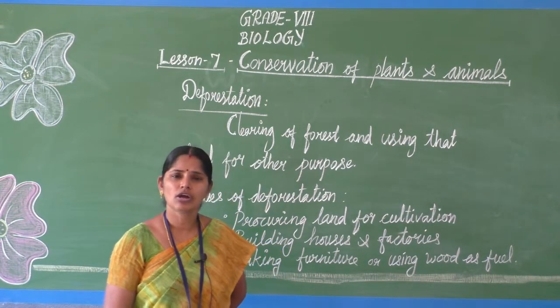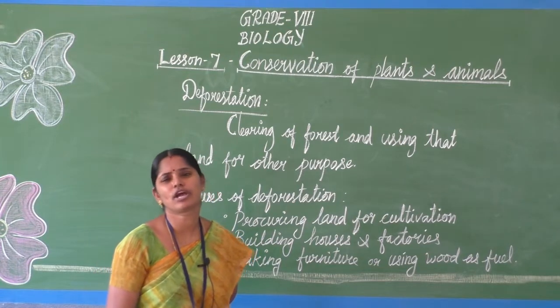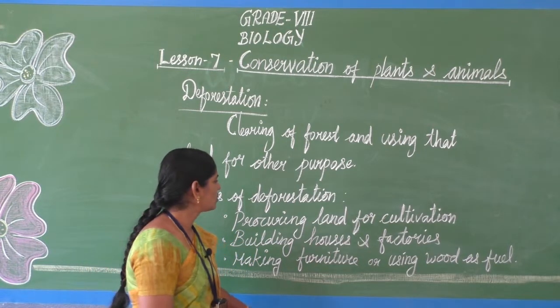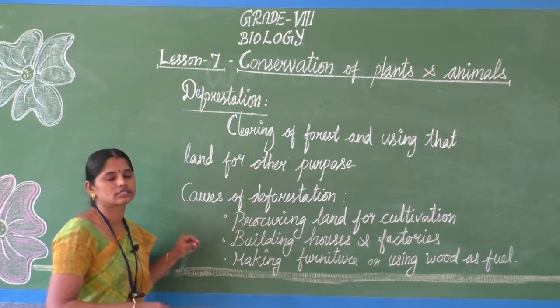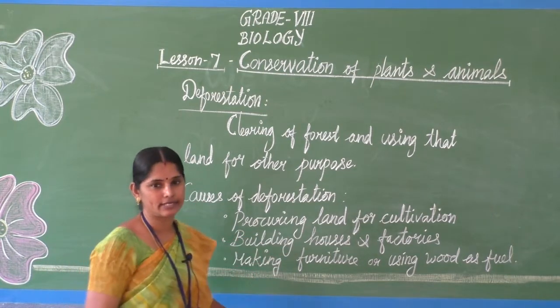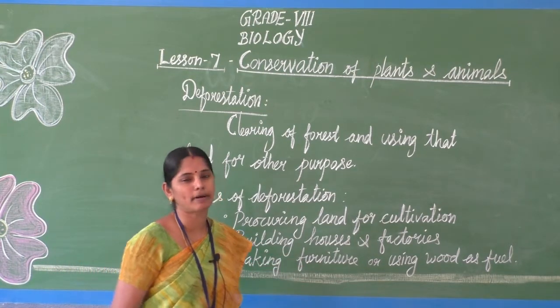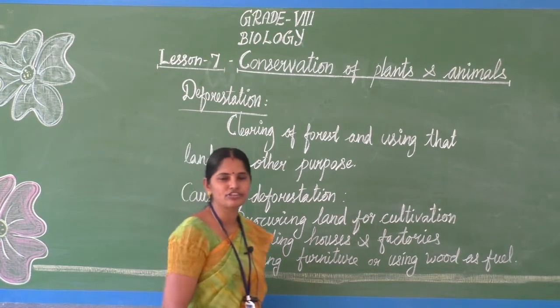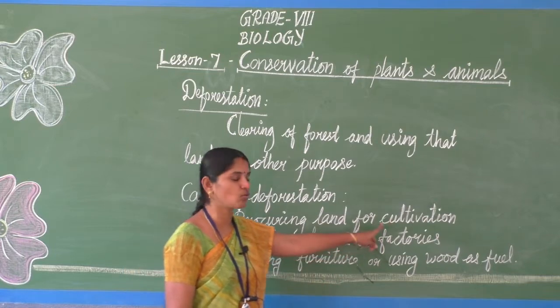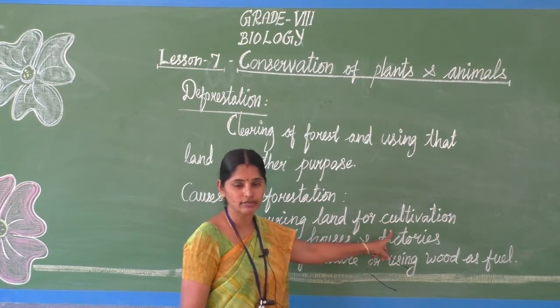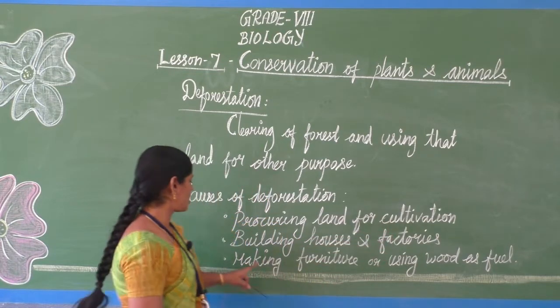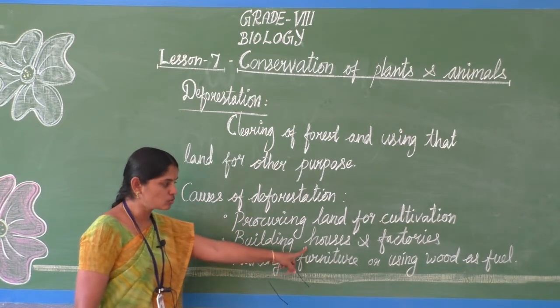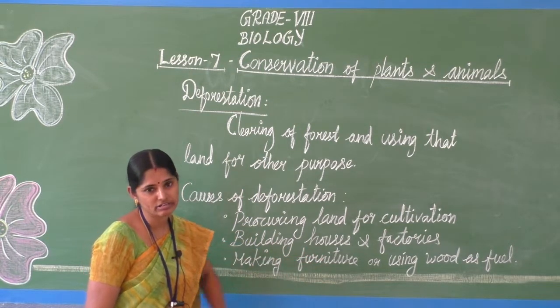For what purpose are we doing this? For utilizing the land for various other purposes, like procuring land for cultivation. Cultivation means crop production, producing crops, and building houses and factories.